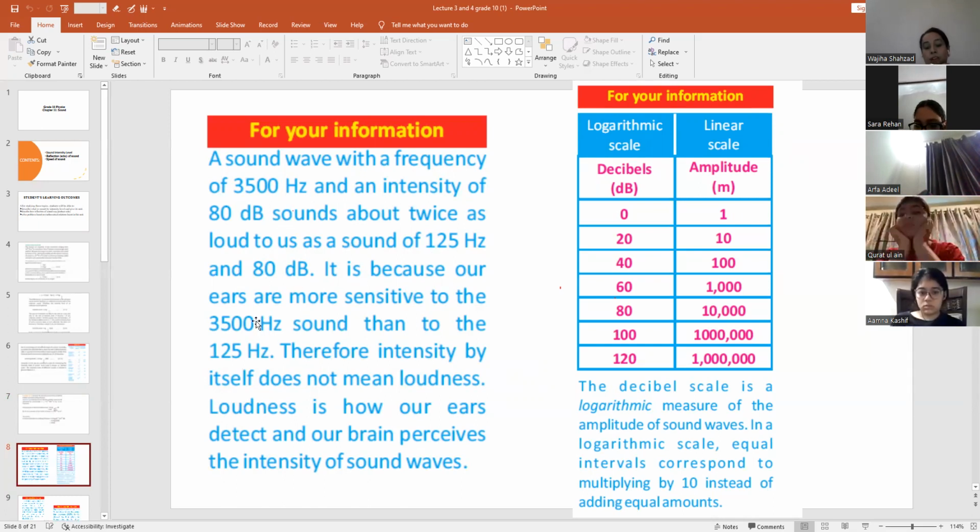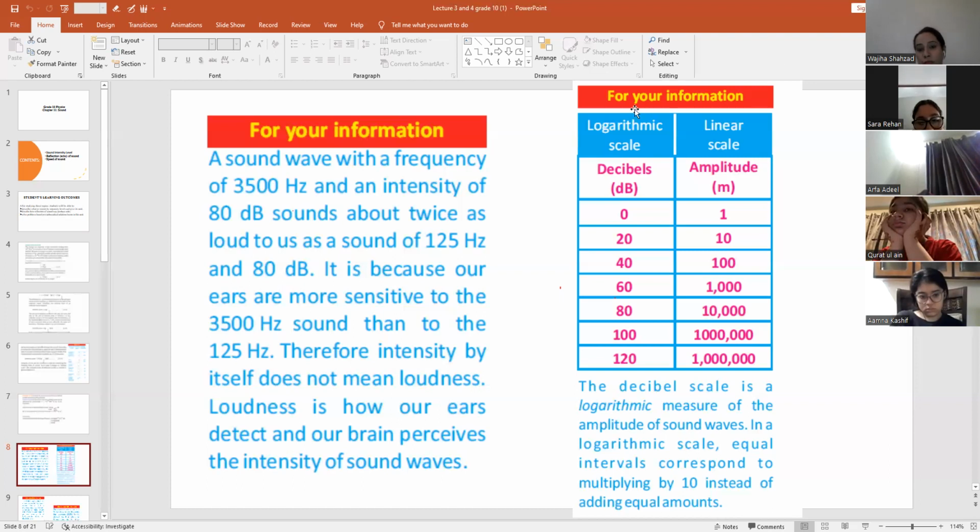It is because our ears are more sensitive to 3500 hertz sound than to 125 hertz sound, because a 3500 hertz frequency sound is very high, and 125 hertz sound is less as compared to 3500 hertz. Therefore, intensity by itself does not mean loudness. Loudness is how our ears detect and our brains perceive the intensity of sound waves. So loudness basically depends on our ear as well, right?